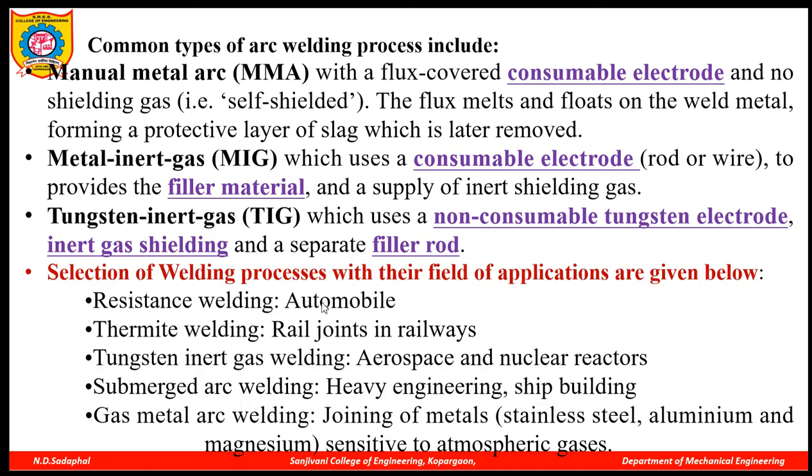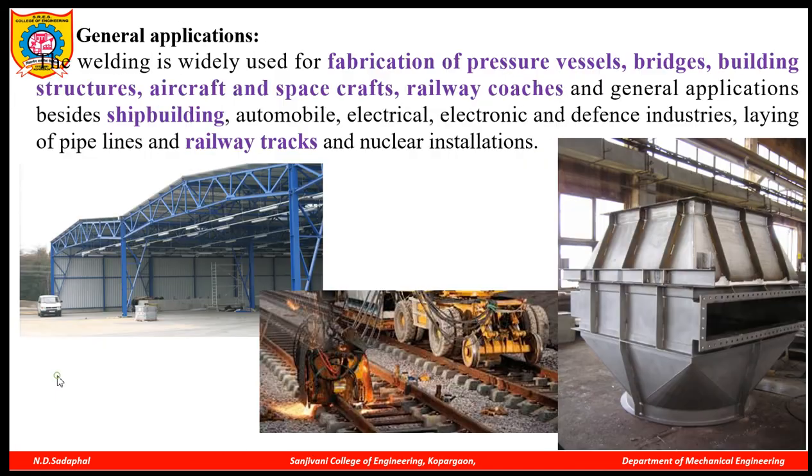Now here, as per the application, the weldings are classified. Resistance welding is used in the automobile industry, thermite welding is used in railway joints, railway rail joints, and the tungsten inert gas TIG process is used in nuclear reactors and aerospace. These are some applications you can see on the slide. These are the general applications.